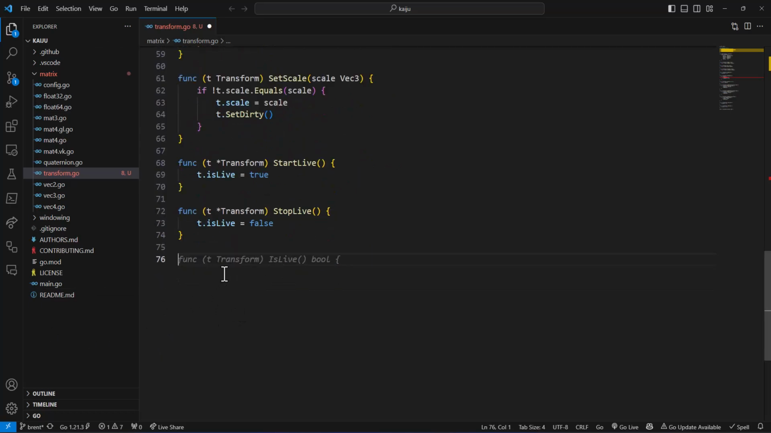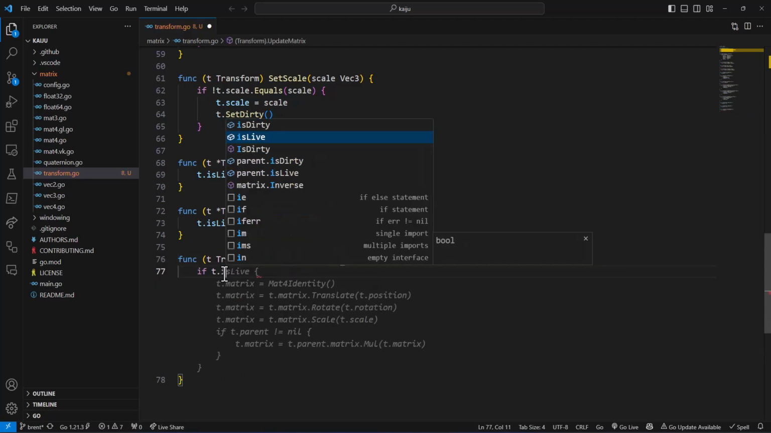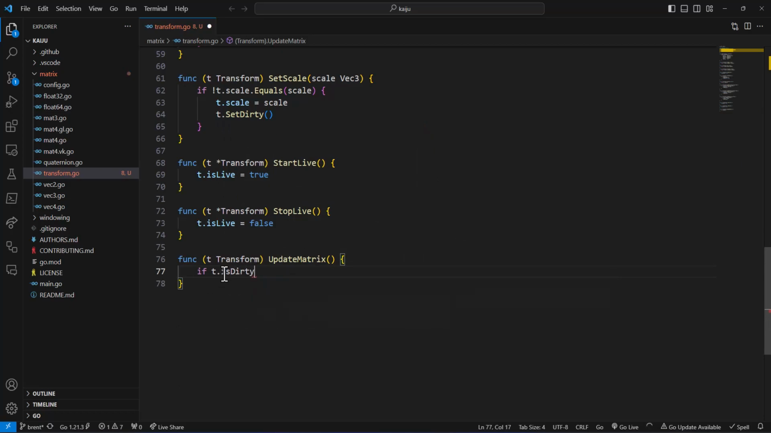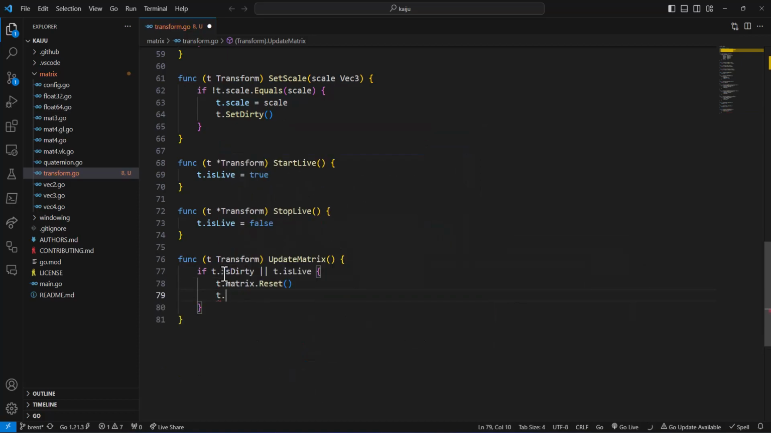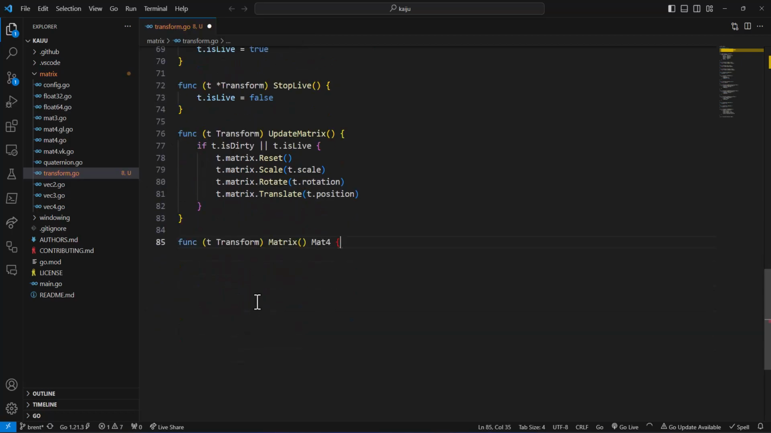Okay, so now we want to update the matrix. T transform update matrix, and this is going to do if t dot is dirty or t dot is live, then we're going to say t dot matrix dot reset, t dot matrix dot scale by the scale, rotate by the rotation, translate by the translation. And then we want to be able to get the matrix. I don't know how it knew I was going to do that. Probably because it knows some of the other stuff I've done before.